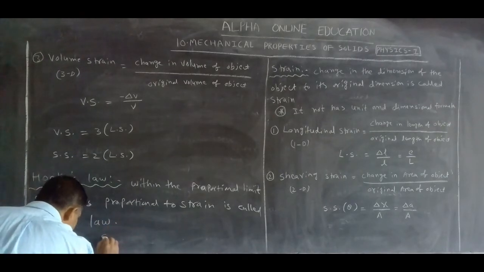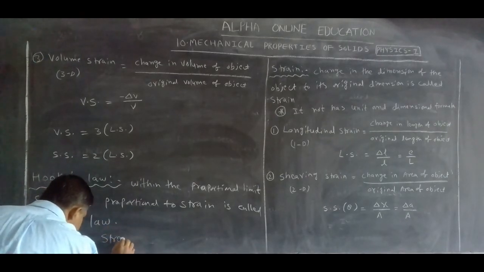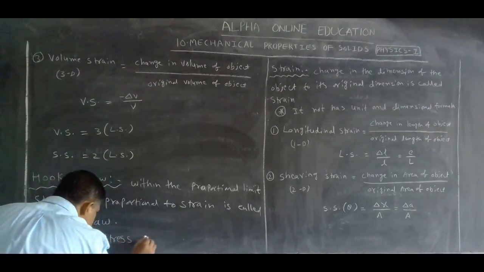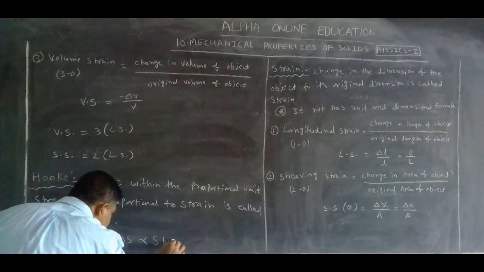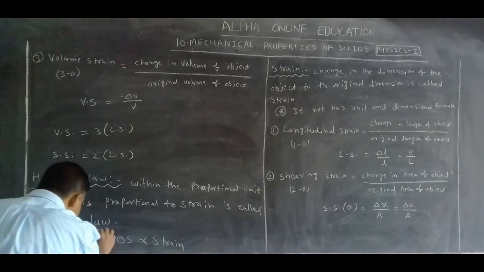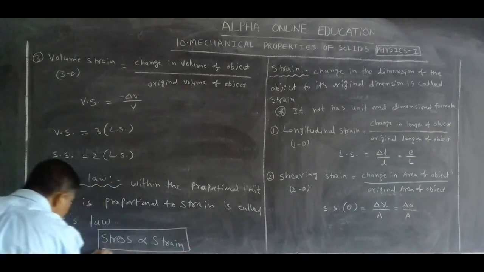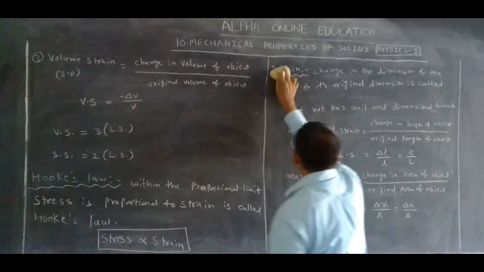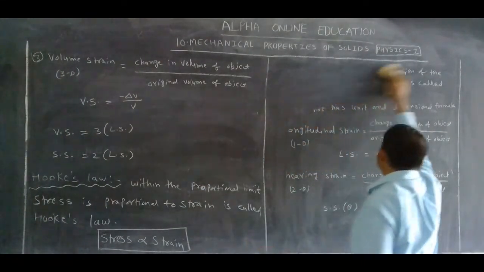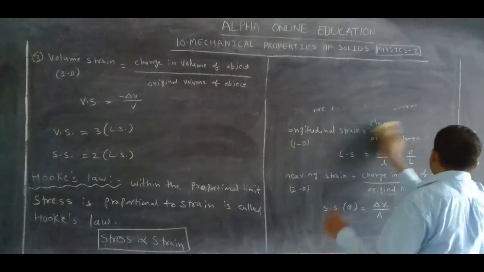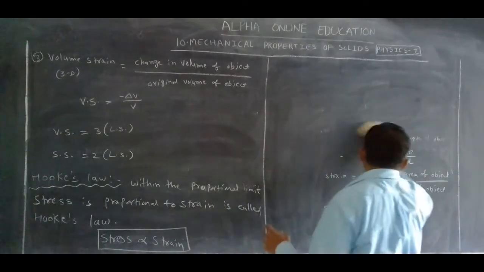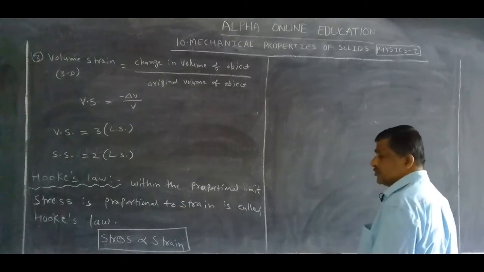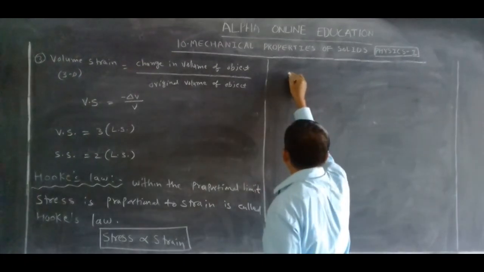How can we write it? Stress is proportional to strain. This is Hooke's law. Now, if we remove the proportionality, we will get one constant.